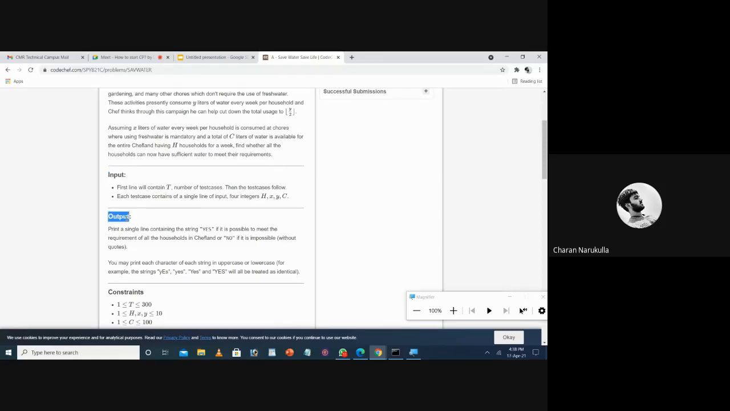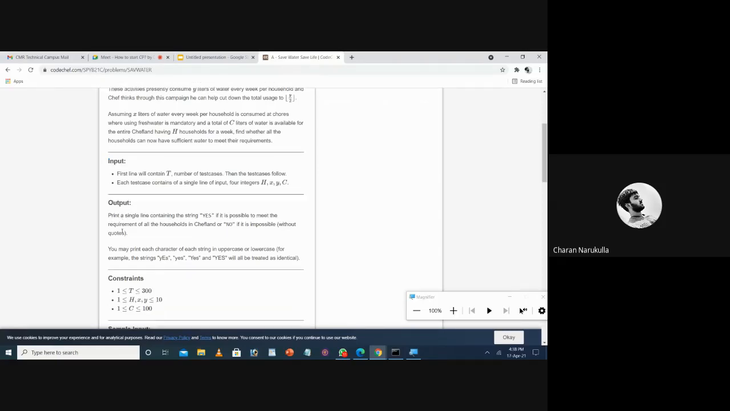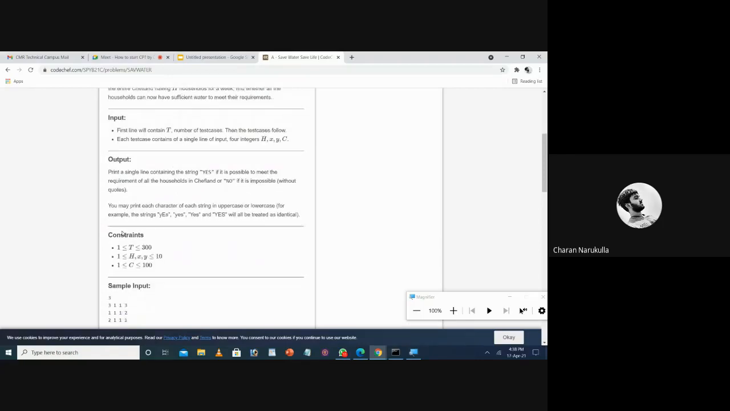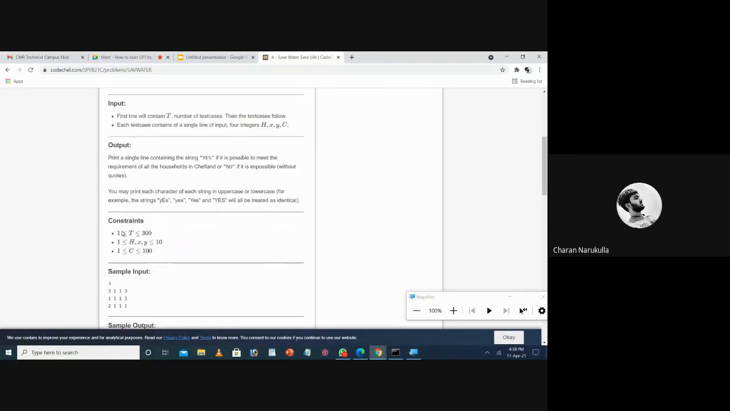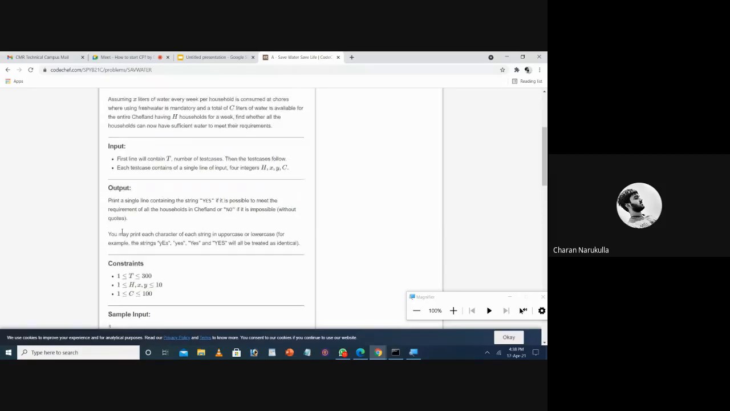Coming to the output, it explains to us how to show the result of our logic. So coming to this, they ask to find whether all the households can now have sufficient water to meet their requirements.